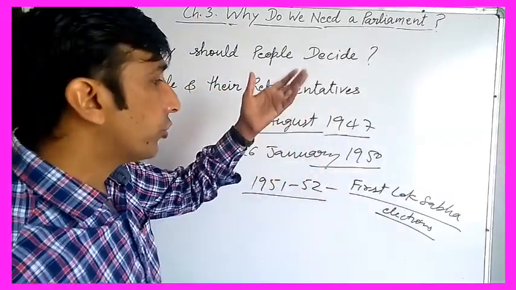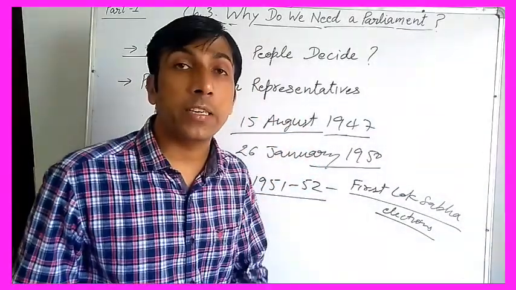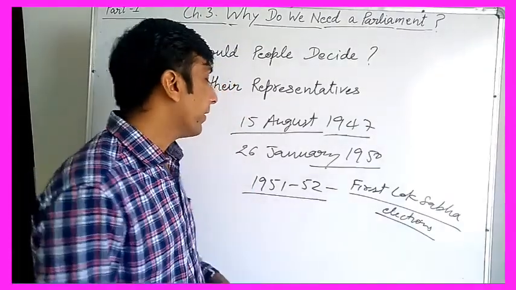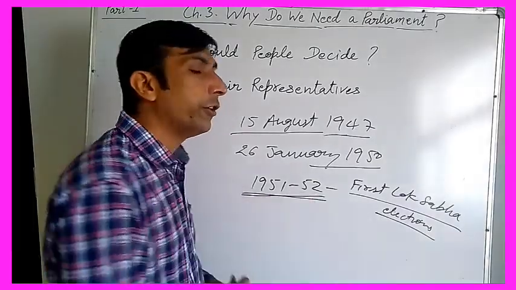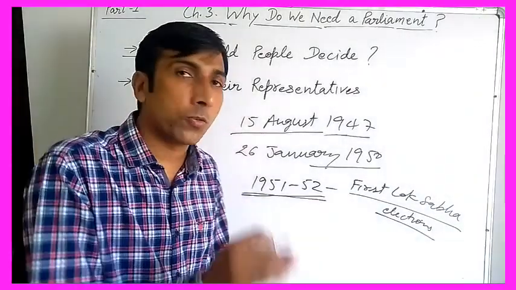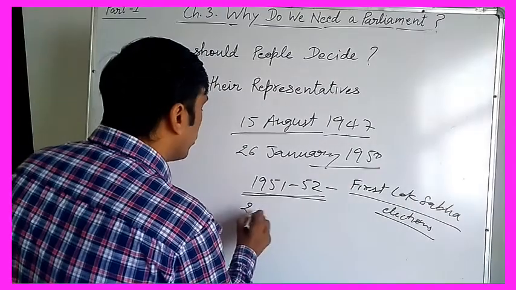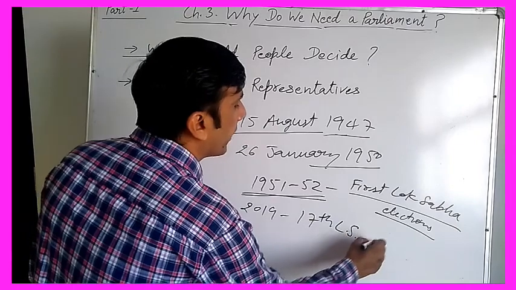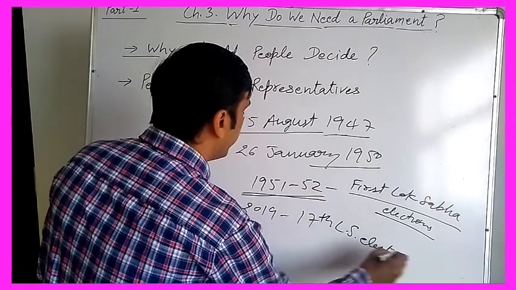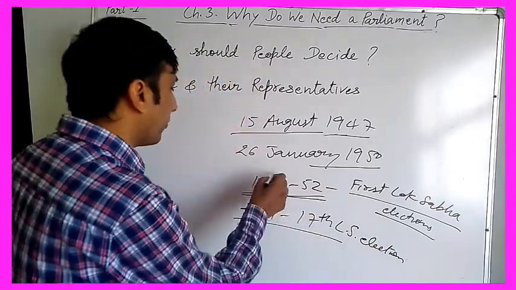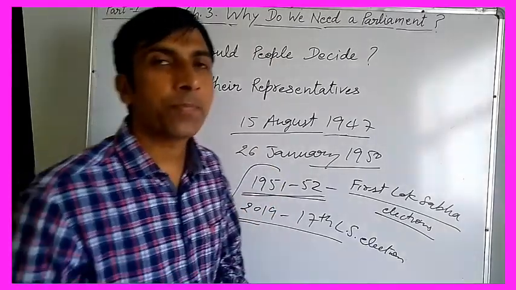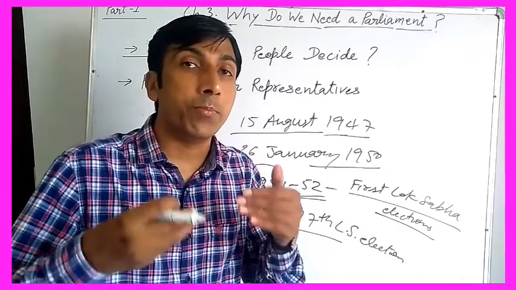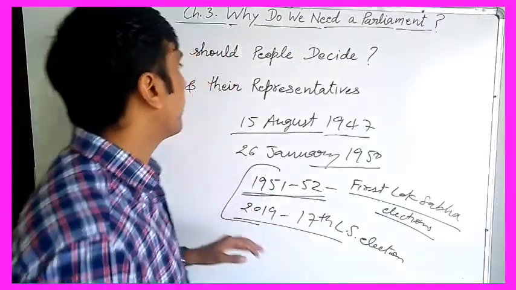So in this way, till now we have the experience of 17 Lok Sabha elections. Understand? We started the journey for Lok Sabha in 1951-52, and till now we have the experience of 17 Lok Sabha elections. In 2019, the 17th Lok Sabha elections were conducted in India. So in this way, we have a long experience of democracy under the representative system, where parliament is very important in this kind of system.